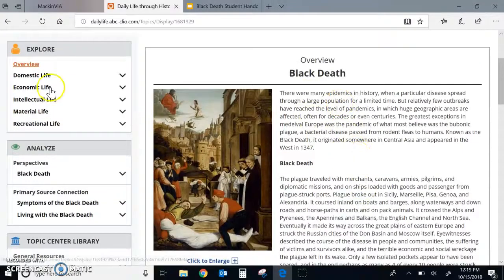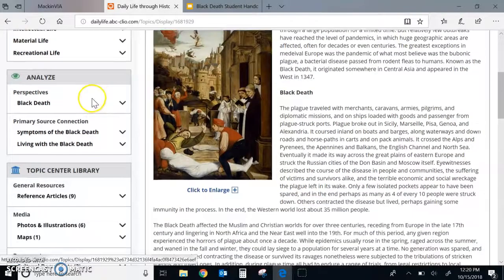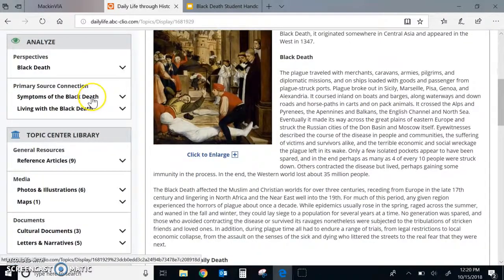So lots of information here about life when the Black Death was going on. You can read through the different aspects, but that's not where our lesson centers on today. But that is here if you wanted to read about family life, sports and entertainment, or education during that time period. Those are some pretty interesting sources up there. But what we're going to focus on today is right here under Analyze. We are going to be looking at primary and secondary sources.